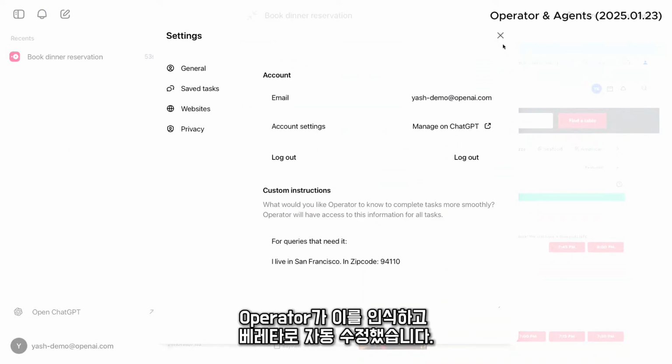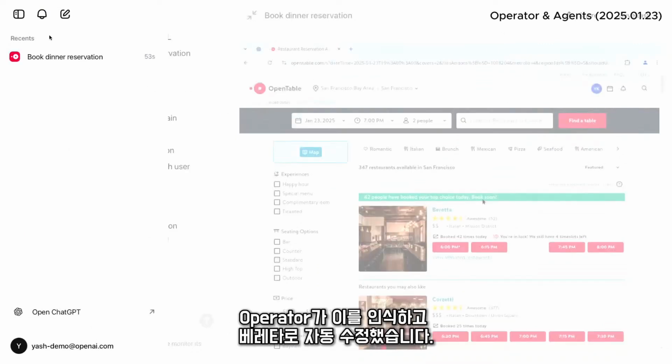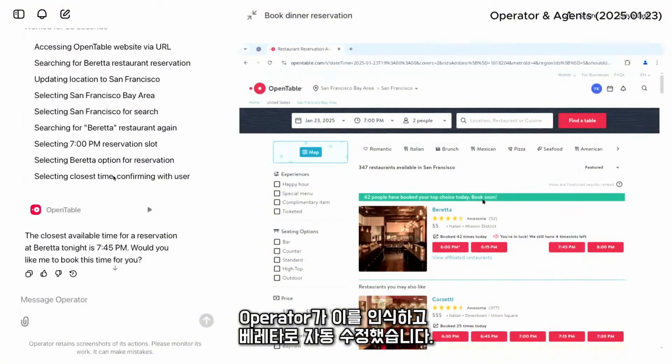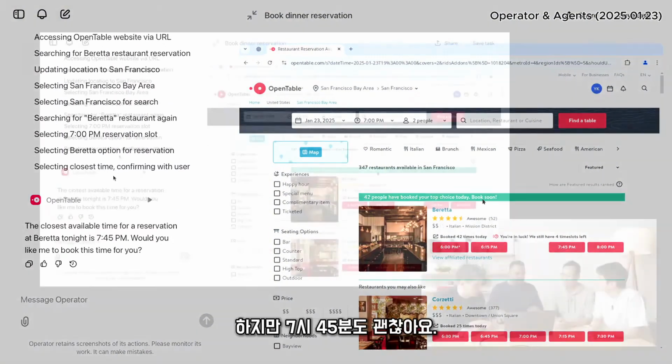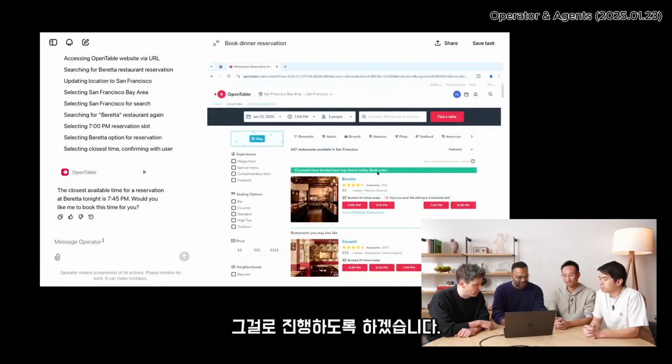So Operator recognized that and then auto-corrected itself to go to Beretta. OK, looks like 7 p.m. isn't available. But you know what? 7:45 is just fine. So we're going to go do that.